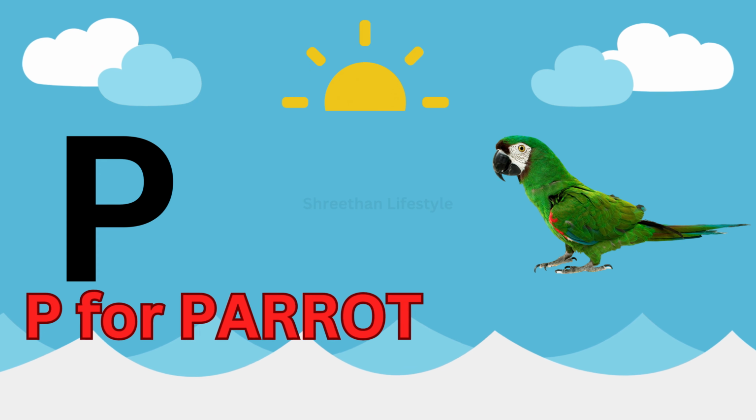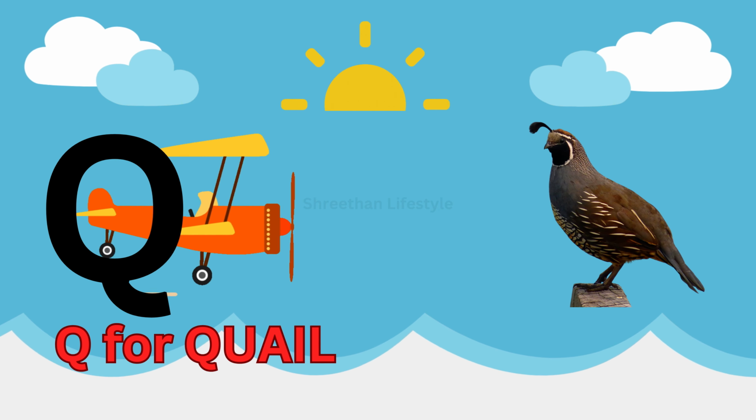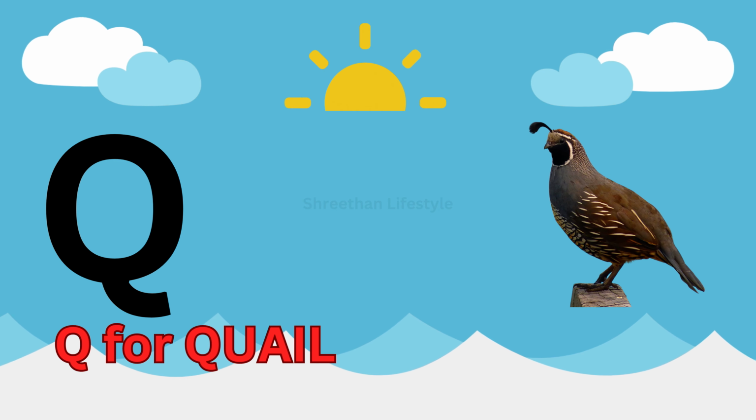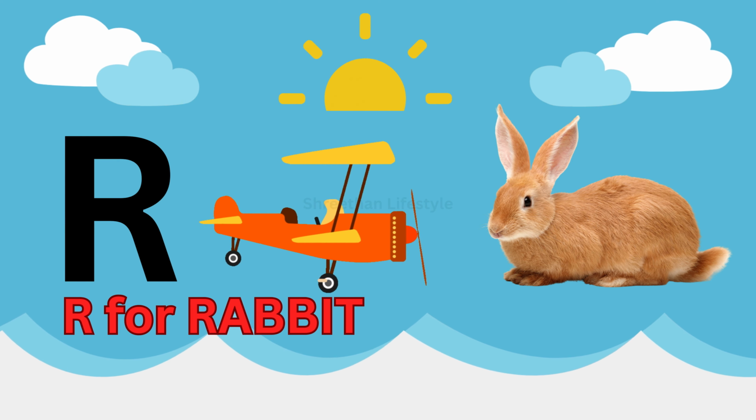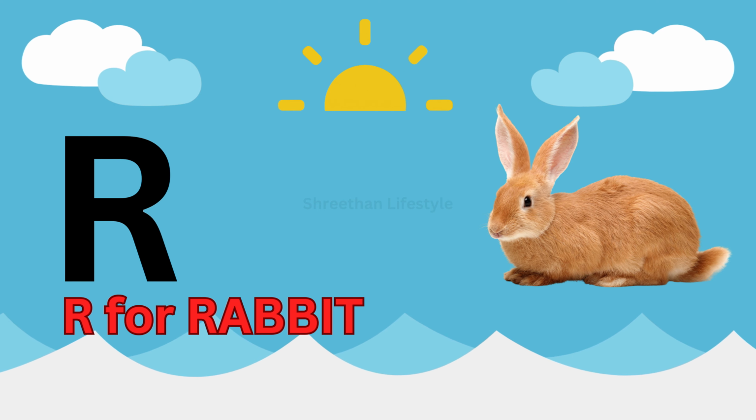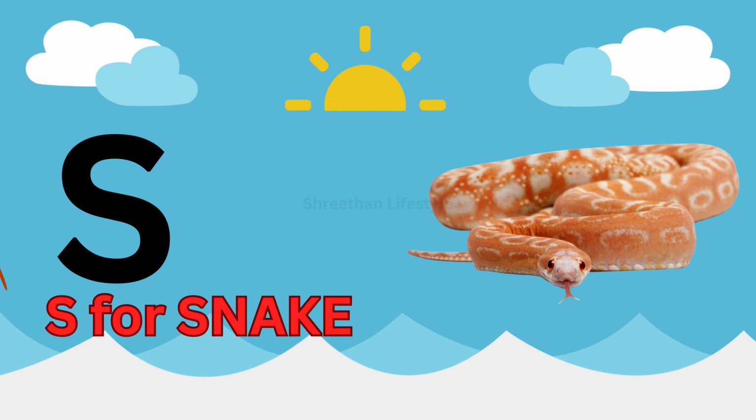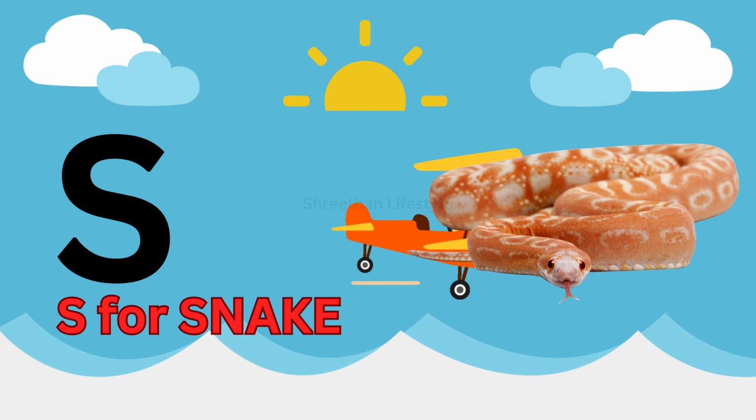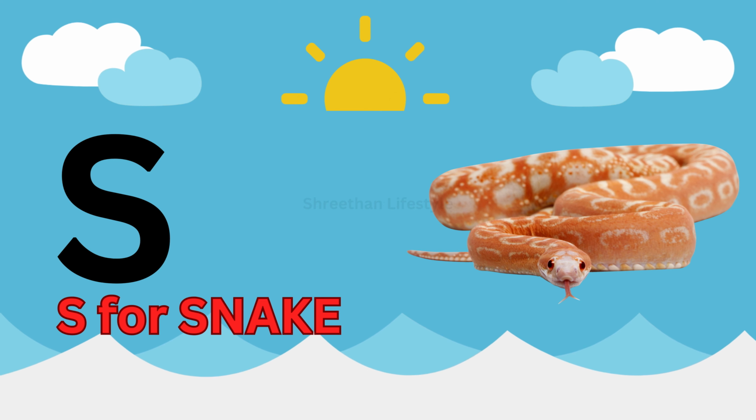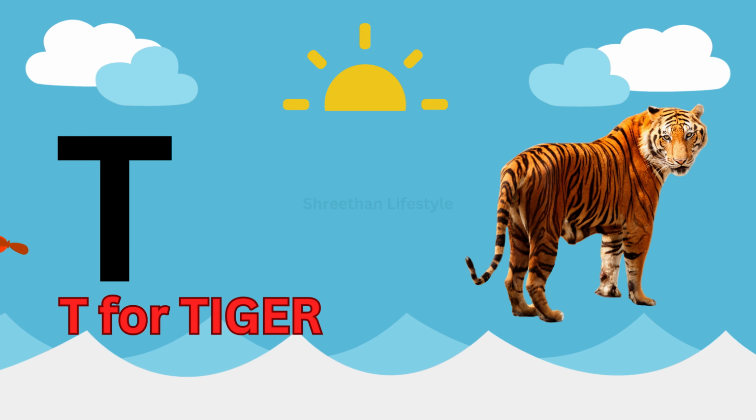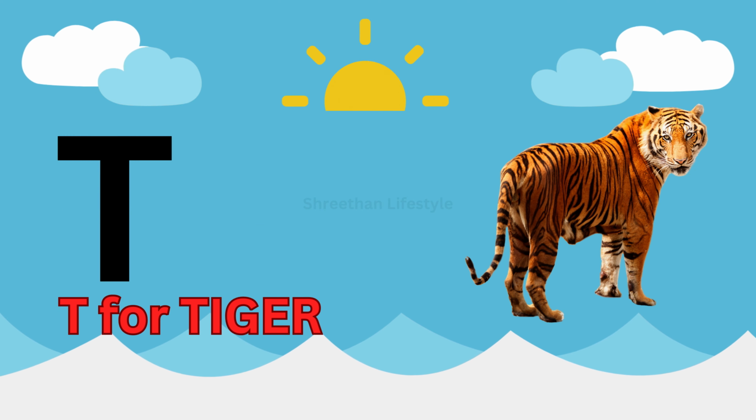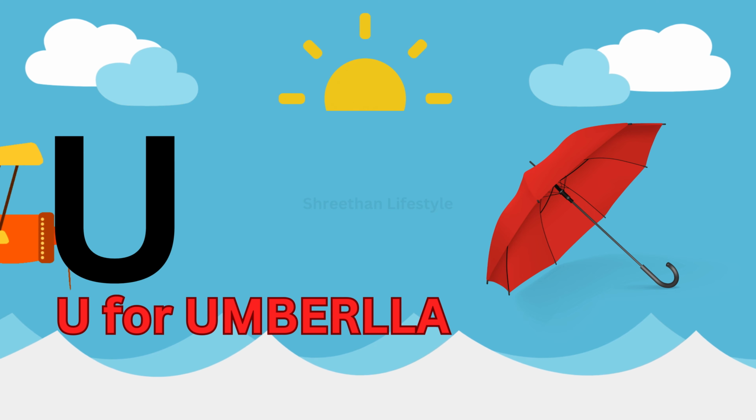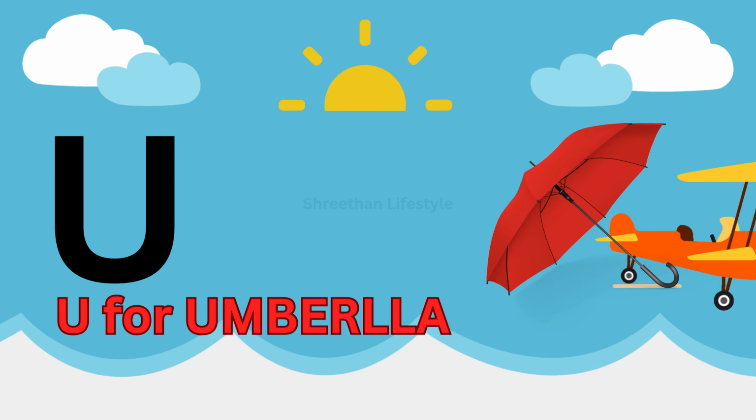Parrot. Letter Q. Q for quail. Quail. Letter R. R for rabbit. Rabbit. Letter S. S for snake. Snake. Letter T. T for tiger. Tiger. Letter U. U for umbrella.